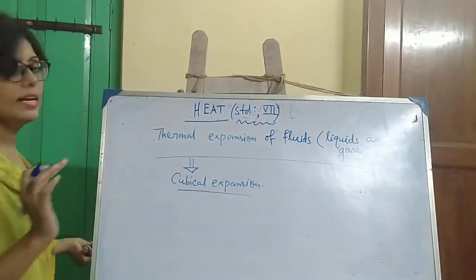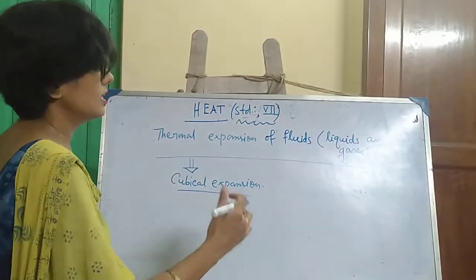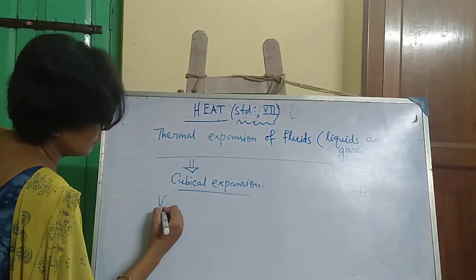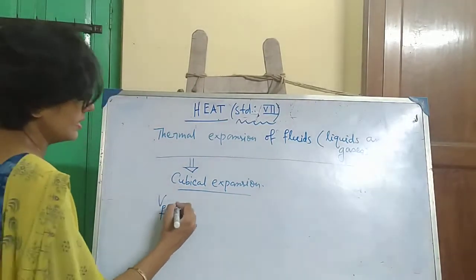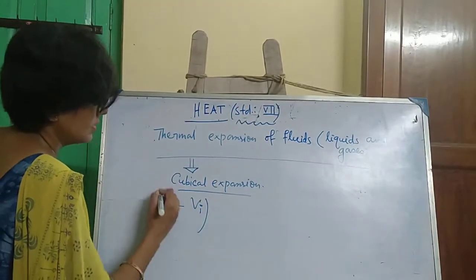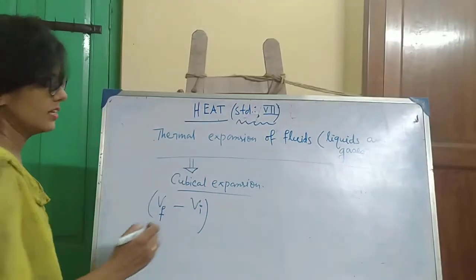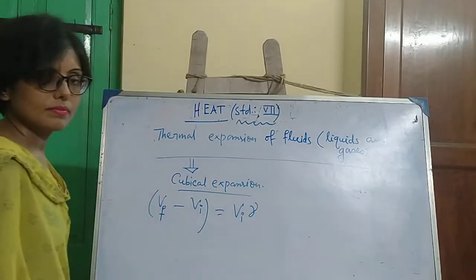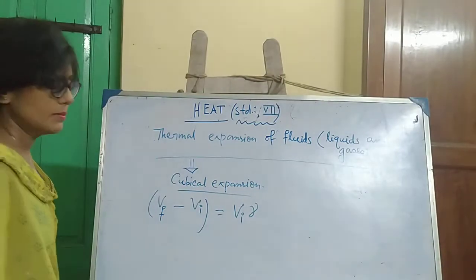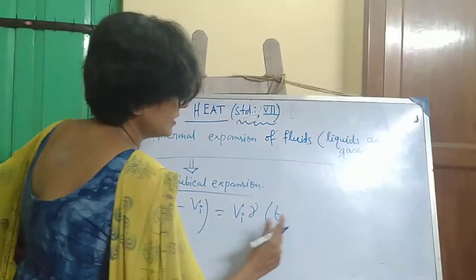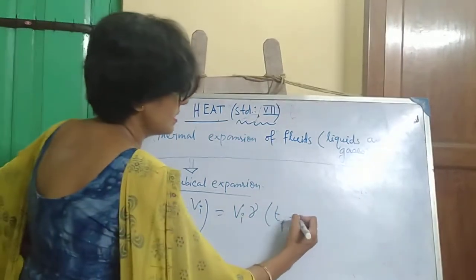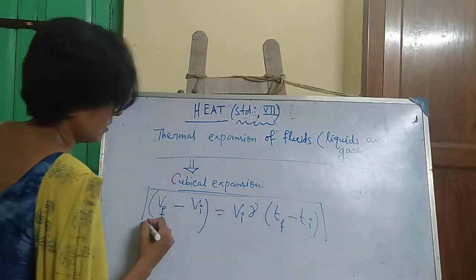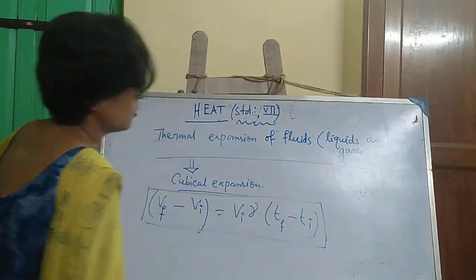Okay, so cubical expansion of a fluid, or cubical expansion of liquids and gases, is Vf minus Vi, final volume minus initial volume, equal to initial volume into gamma, coefficient of cubical expansion, into Tf minus Ti, final temperature minus initial temperature. This is the mathematical expression for the cubical expansion of fluids.